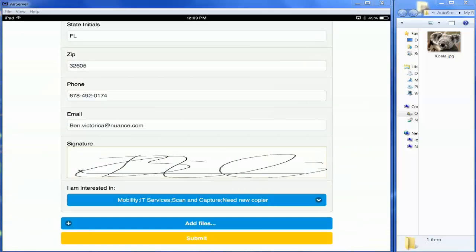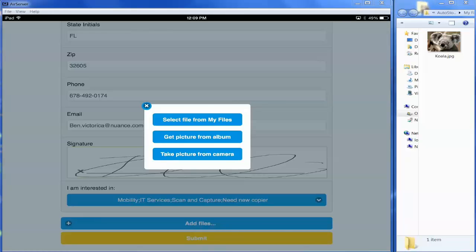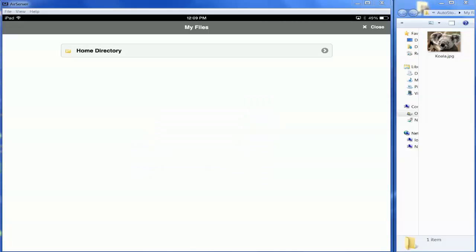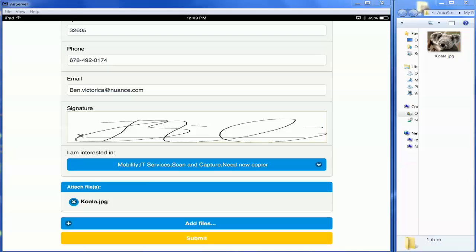And then add files allows you to take their picture and add it, and we're going to overlay all this information onto a form. Select from My Files, or you can get a picture from your album. I'm going to show you all 3. So if I select from My Files, I am browsing my home folder at my computer where I know I have a picture of a koala bear. So I've added that picture, and now I'm going to hit submit.